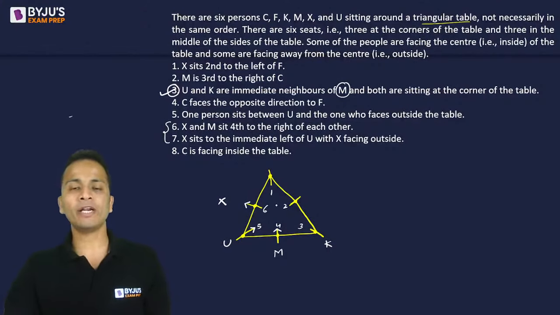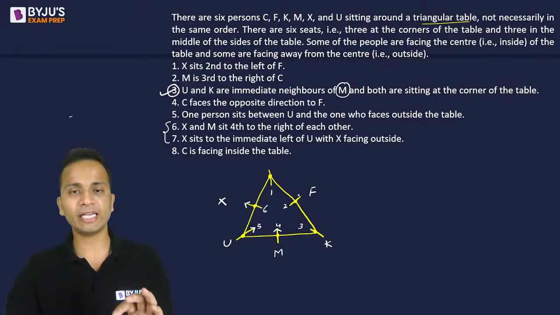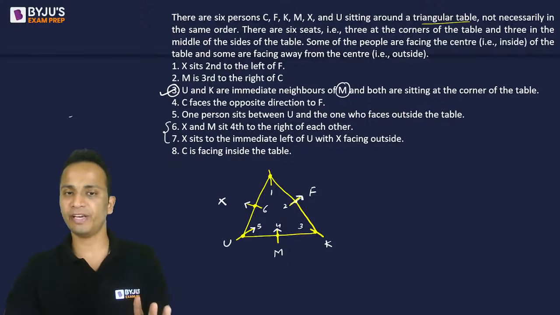So according to that, F can sit at either chair number 2 or chair number 4. Chair number 4 is not vacant. So F should sit at chair number 2. Now second to the left of F, अगर ये चीज करनी है तो F should face outside. All right. So now I can say that X is sitting second to the left of F.